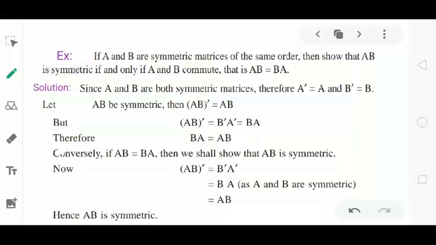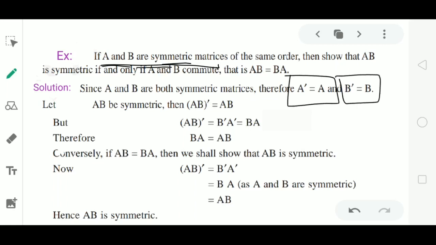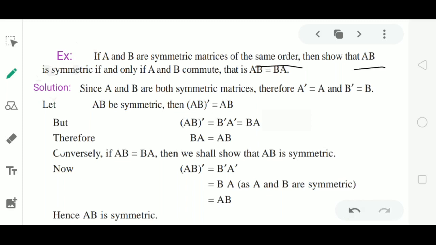Next example, if A and B are symmetric matrices. Symmetric matrices means both of these matrices satisfy the condition of symmetric. If A is symmetric, then A satisfies the condition A dash equal to A. If B is symmetric, then B satisfies the condition B dash equal to B. Here given that A and B are symmetric matrices, that is A dash equal to A and B dash equal to B, of same order, then we have to show that AB is symmetric.